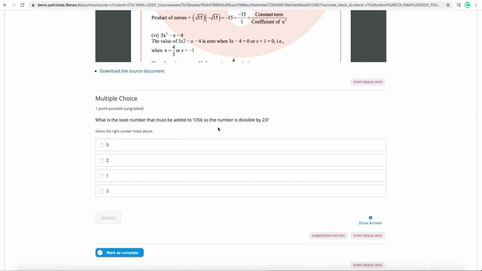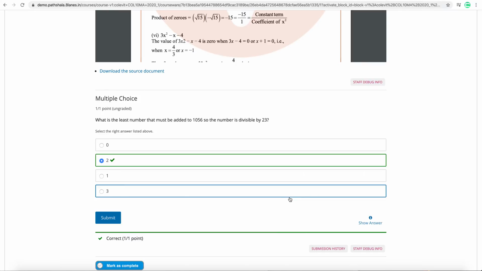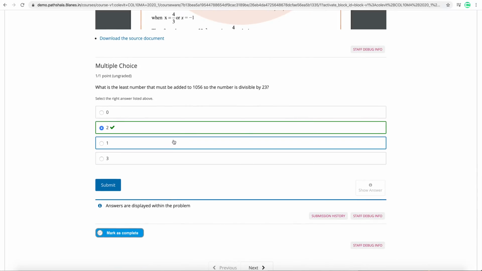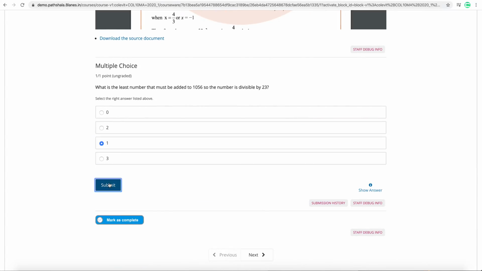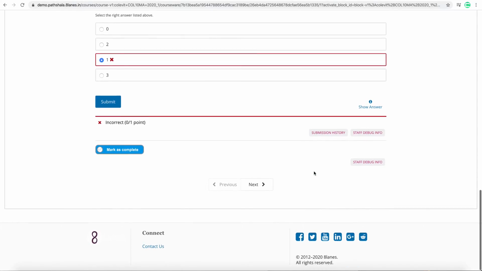Suppose my question is: what is the least number that must be added to 1056 so the number is divisible by 23? I have to calculate this, and based on that I can select the right or wrong answers. If I select 2 and submit, this is the right answer. After that, if I want to see, the answers are displayed. If I select the wrong answer and submit it, it is going to show as a wrong answer.